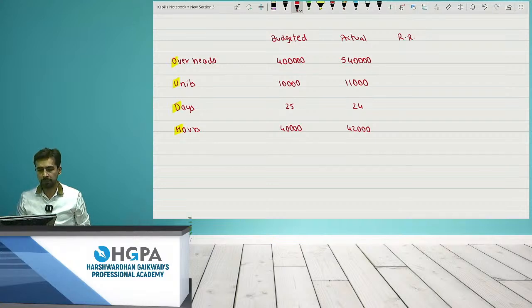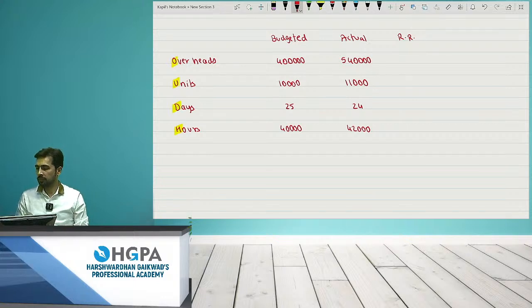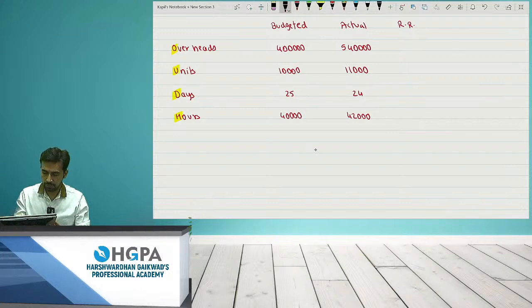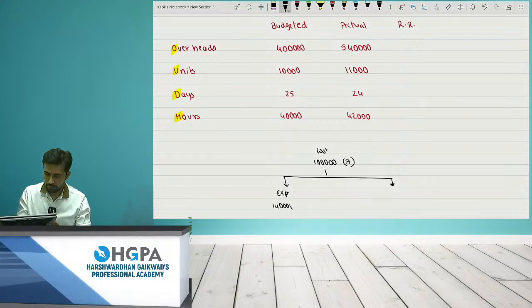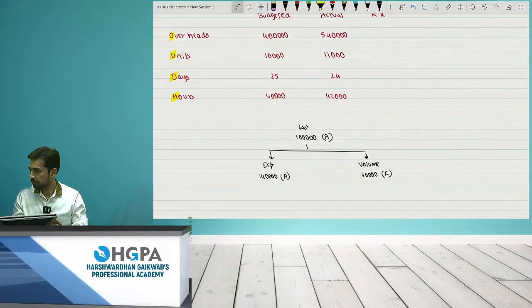Cost is 1 lakh adverse. Okay. Yes, perfect answers.